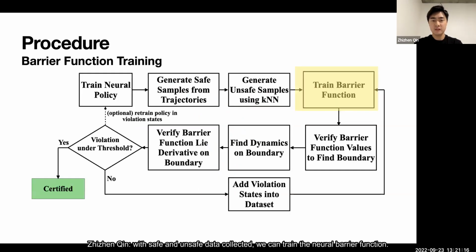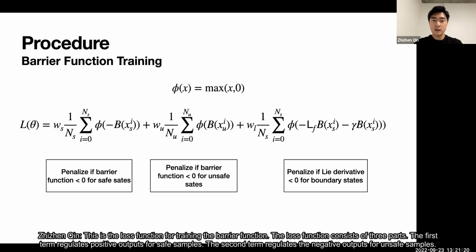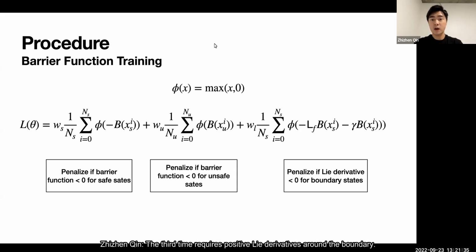With safe and unsafe data collected, we can train the neural barrier function. This is the loss function for training the barrier function. The loss function consists of 3 parts. The first term regulates positive outputs for safe samples. The second term regulates negative outputs for unsafe samples. The third term requires positive Lie derivatives around the boundary.